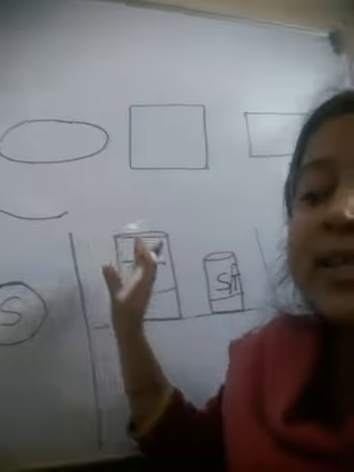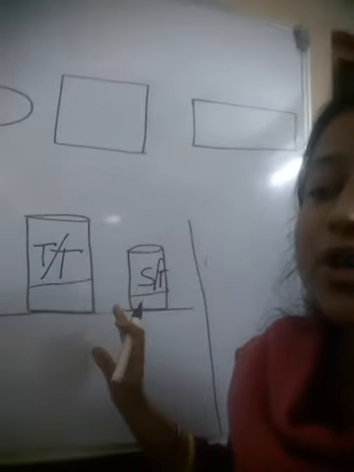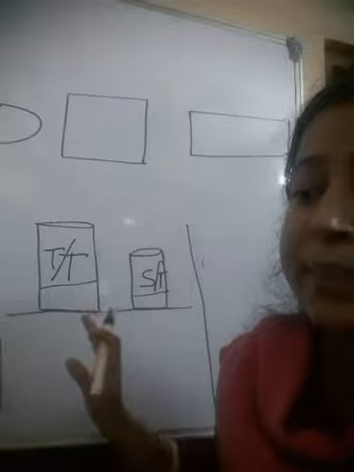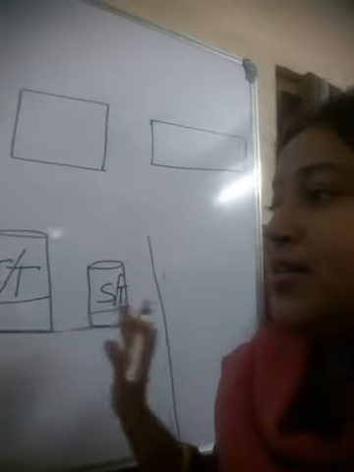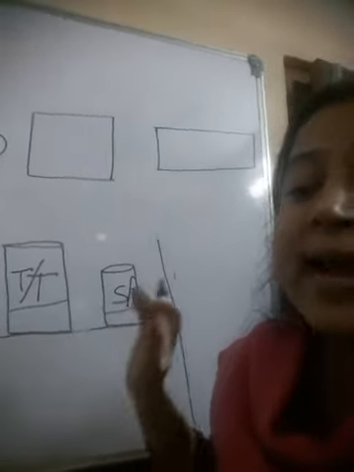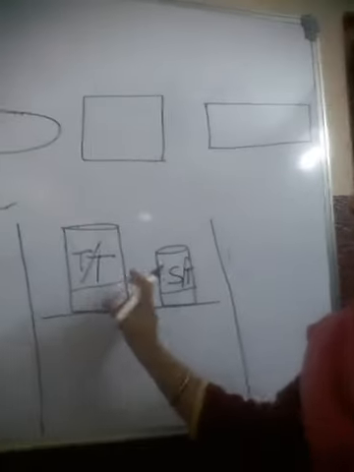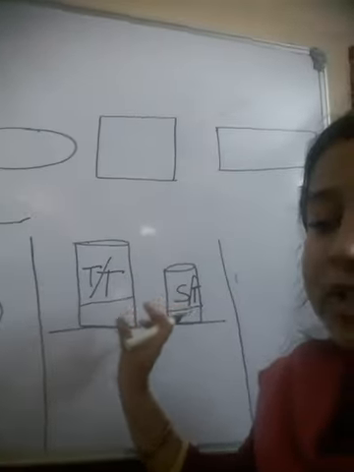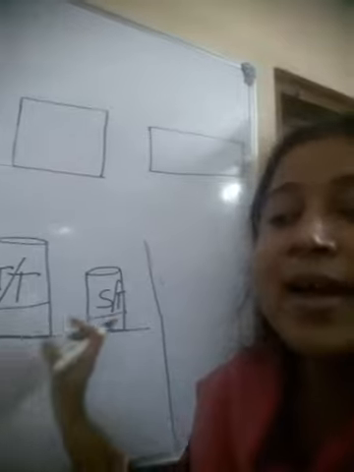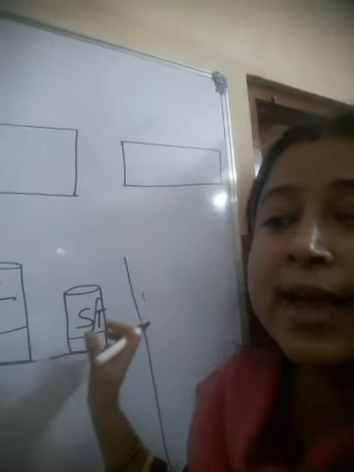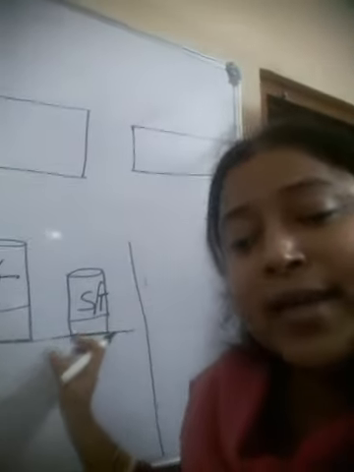So today you have learned a new concept of shapes, and a new concept, that is thick and thin. Okay. So fat objects may be called thick, and thin or narrow objects may be called thin. Okay. So this much is your lesson for today from the basic knowledge like GK, conversation, and some shapes.